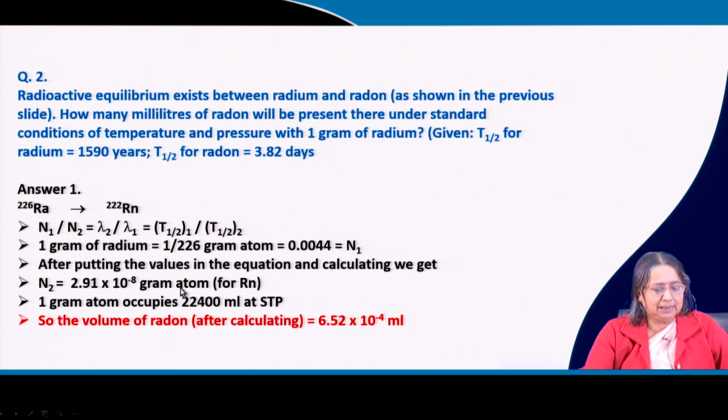Then from that gram atom, by using this concept, you can easily calculate how many milliliters. Okay. Because 22400 milliliter at STP comes from 1 gram atom. So, that means this is the relation. So, this much gram atom, how much milliliter at STP, what is the volume, you can easily calculate.